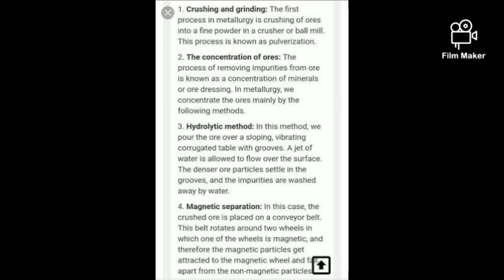Okay, so these are the methods. We have done only two methods. One is the hydraulic method, in which we are using water, and the second is magnetic separation.